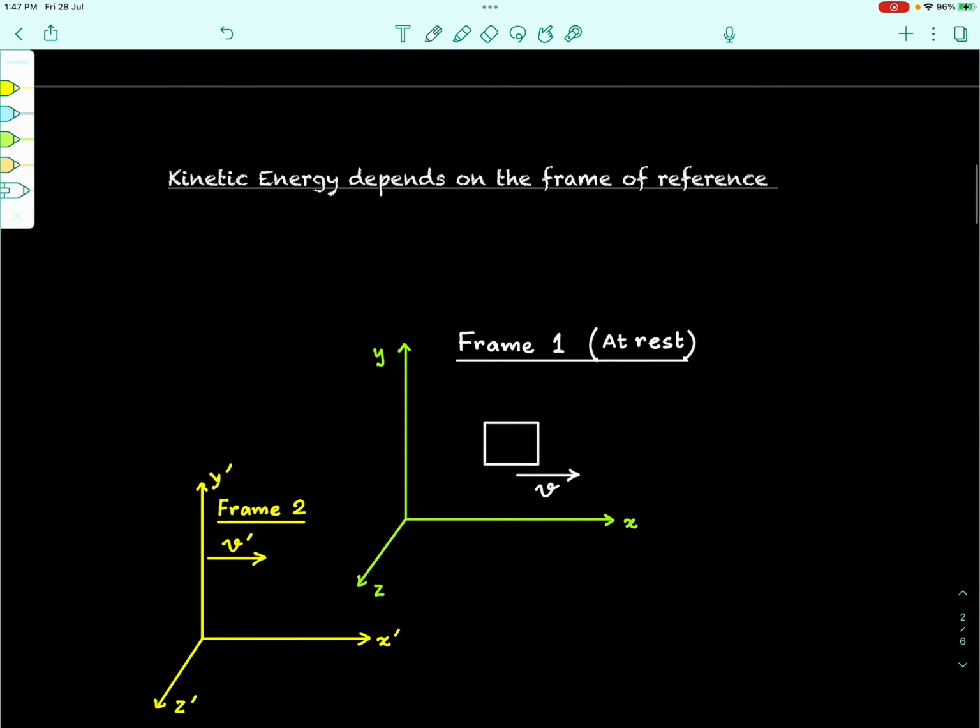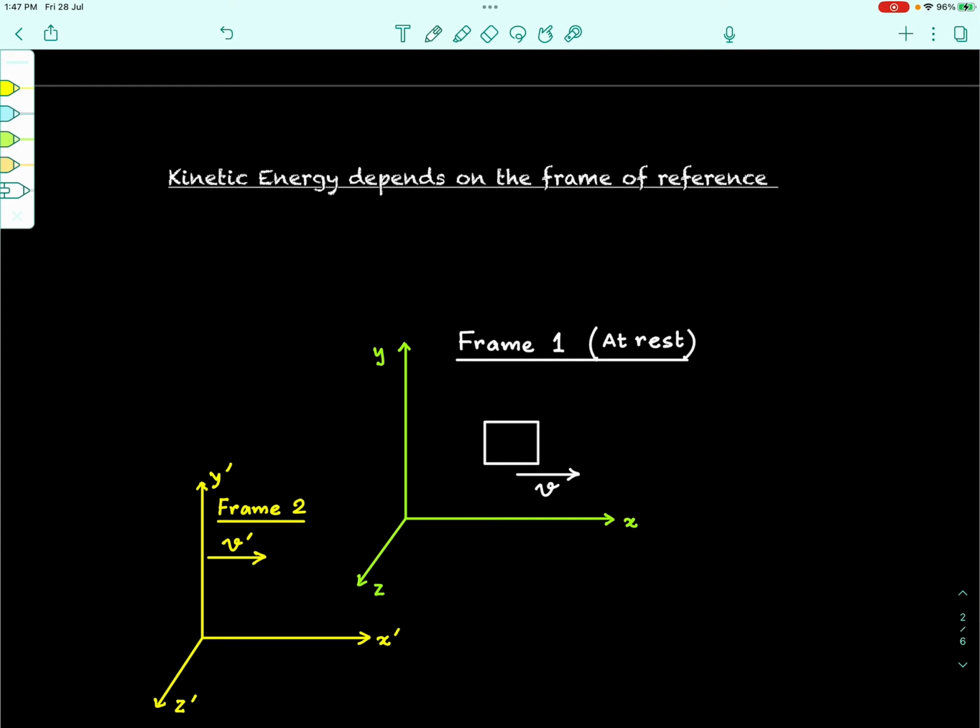Now, the next thing that we can discuss here is that kinetic energy depends upon the frame of reference. We can recall from the last lecture that work is also frame dependent. Work depends upon the frame of reference from which we are trying to calculate the work, right. The same way, we can see that the kinetic energy of a body also depends upon the frame from which we are measuring that kinetic energy. We can take up an example here.